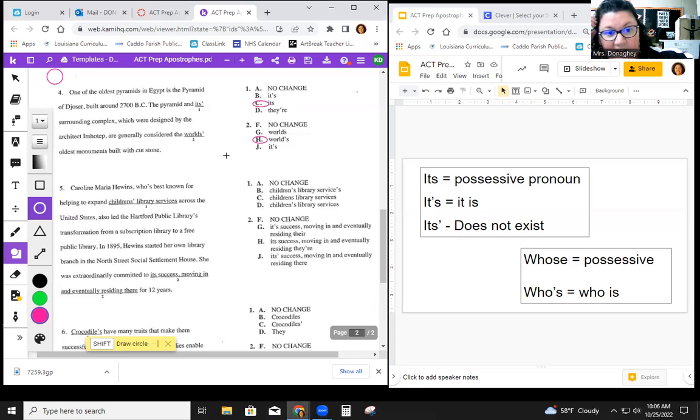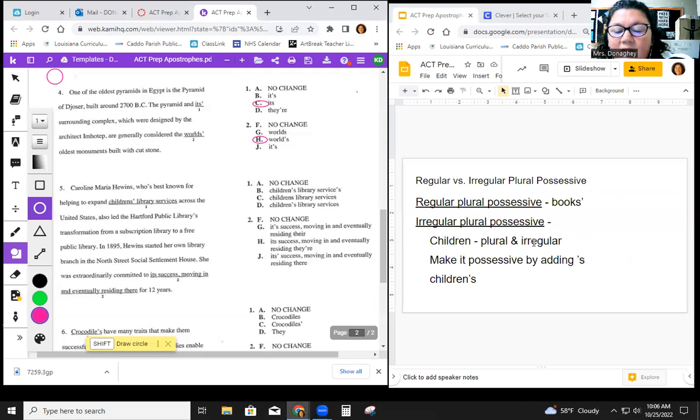All right, for paragraph 5, Caroline Maria Hewins is best known for helping to expand children's library services across the United States. When you look at this underlined portion, children's library services, this one is a little bit tricky. I'm going to show you a new slide over here on the right. Children is a plural noun already, but it's also considered irregular, so it doesn't follow the same rules for possession.